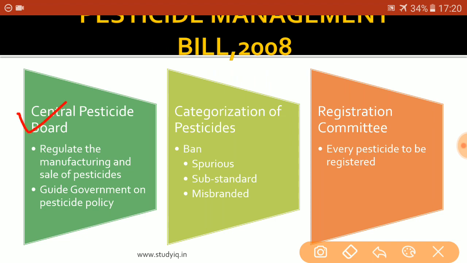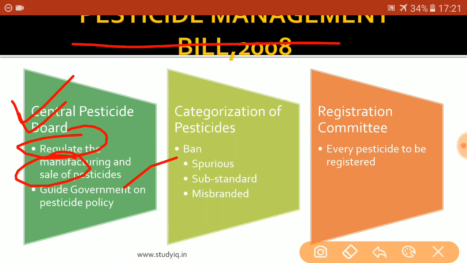The purpose of that central pesticide board would be to regulate the manufacturing and the sale of the pesticides. So this board would regulate the manufacturing and the sale of the pesticides and insecticides. It would look at their chemical composition, the maximum residual level, their toxicity, and also the amount of contamination they would be causing, the health implications. So it would look at the chemical fertilizers and pesticides holistically. Also, one point that you should keep in mind is that the central pesticide board would cover both the chemical pesticides as well as the biopesticides.